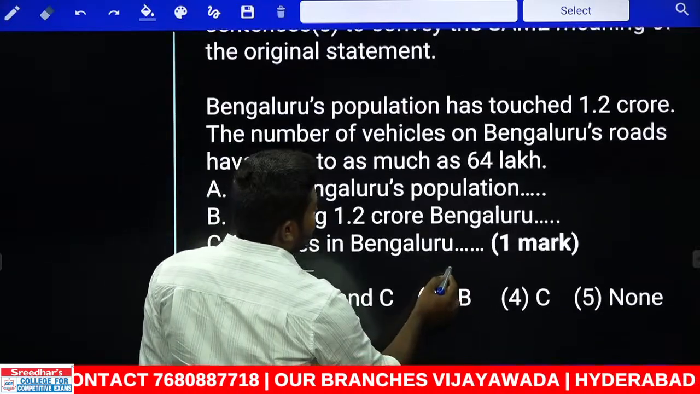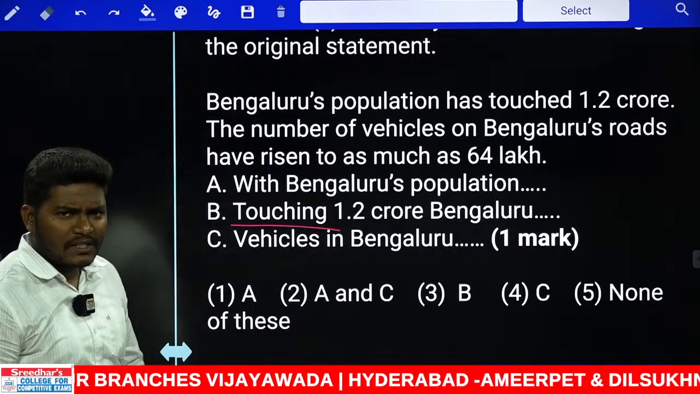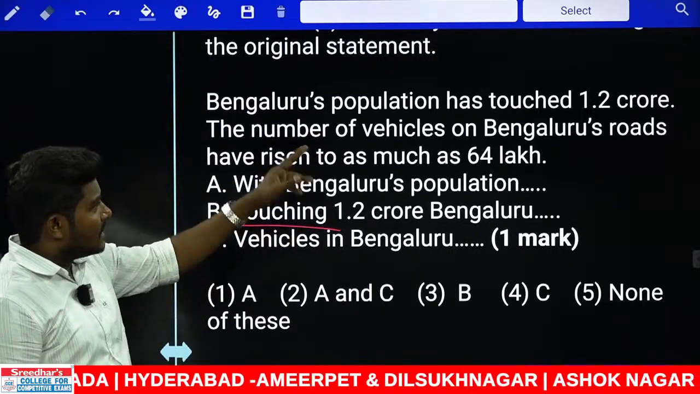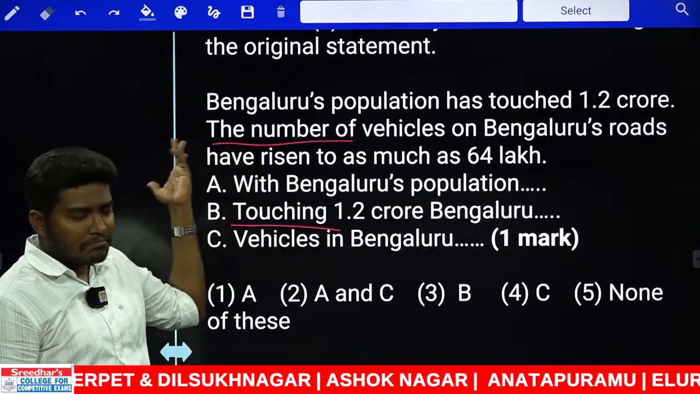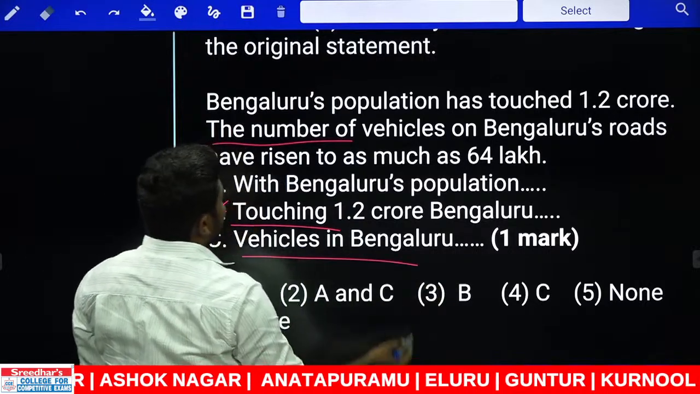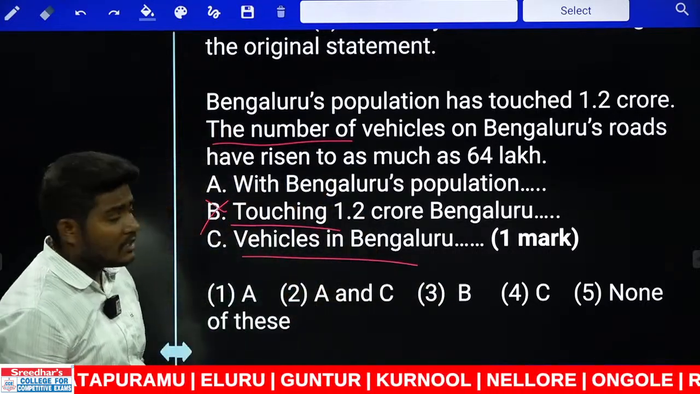But if you look at this case very carefully, touching 1.2 crore, what does it mean? Doesn't make any sense. If you use the touched word here in the beginning, what is the second subject? The number of vehicles. Both should be the same. There is no possibility. So eliminate vehicles in Bengaluru. Look at this. Number of vehicles in Bengaluru or vehicles in Bengaluru? What should be your answer?